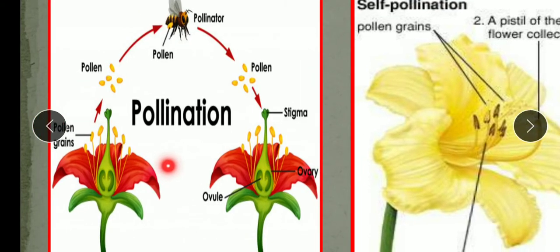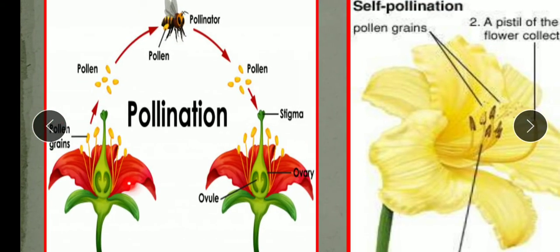Now in the cross pollination, you see it occurs in the two flowers of the different plants of the same species, means the species of the plant must be same. Now in the self pollination, no external agent is required. Here you can see a pollinator is shown, insect is shown. So an external agent is required, like this insect, birds, animals, wind, to transfer the pollen grains.